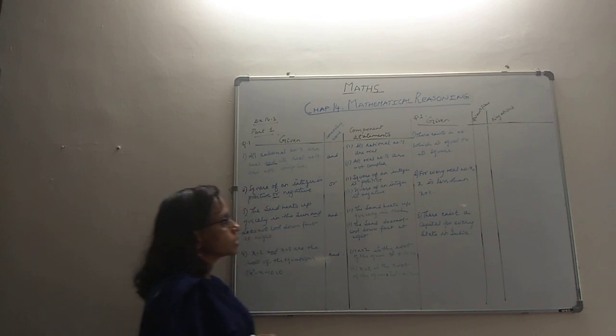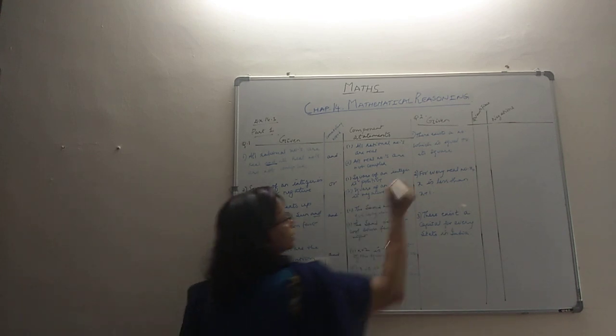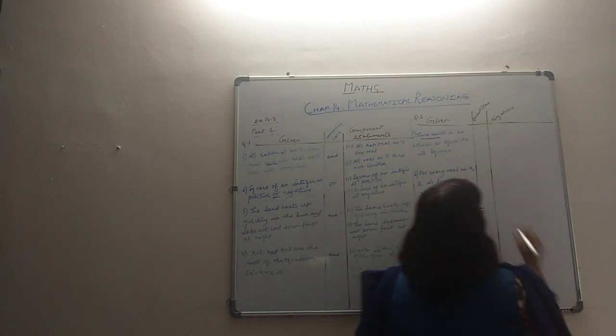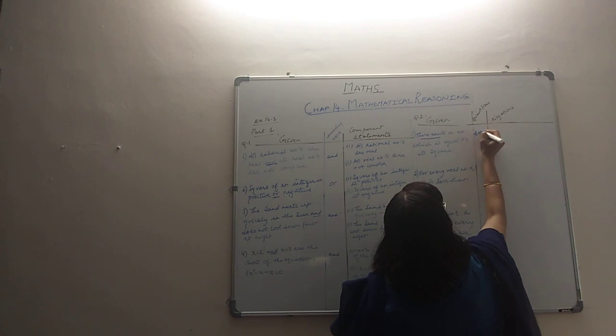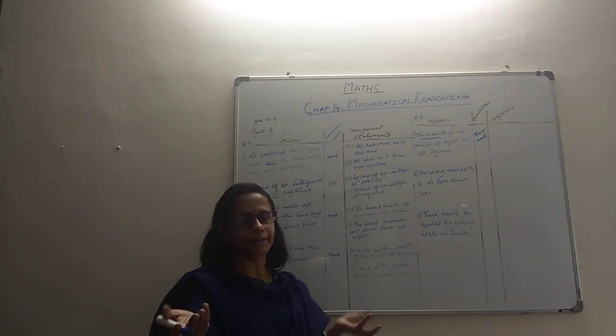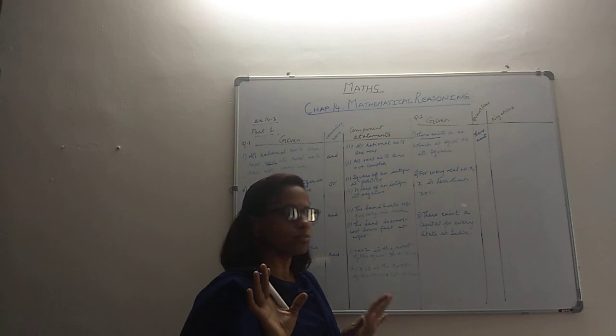So look at the first statement. There exists a number which is equal to its square. So the quantifier used over here is there exists. You have to write the negation. Generally when there is there exists, we use for all, and when there is for all, we use there exists. Generally, it's not always true, but mostly.